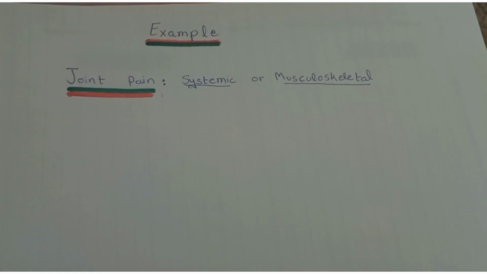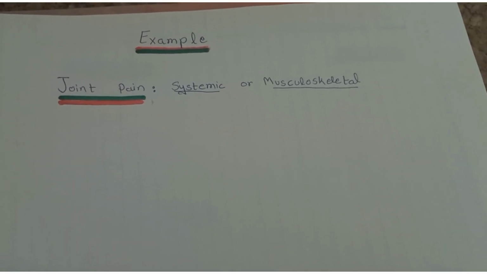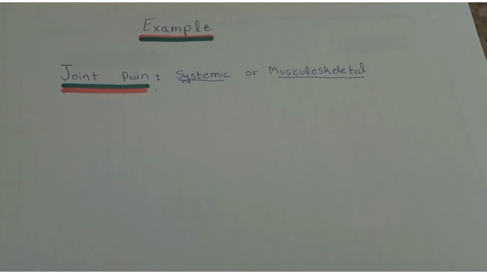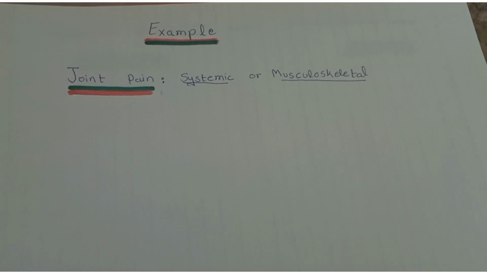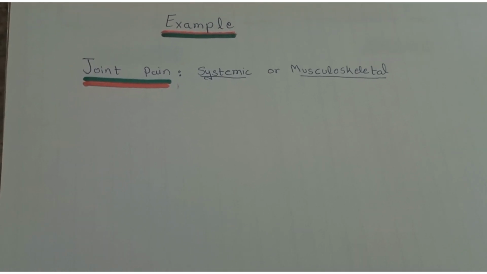For example, if we talk about clinical presentation, if a patient comes to you with systemic pain and he talks about waking at night, throbbing pain, constant cyclic nature of pain, or pain that is progressive in nature, that will be related to systemic pain.